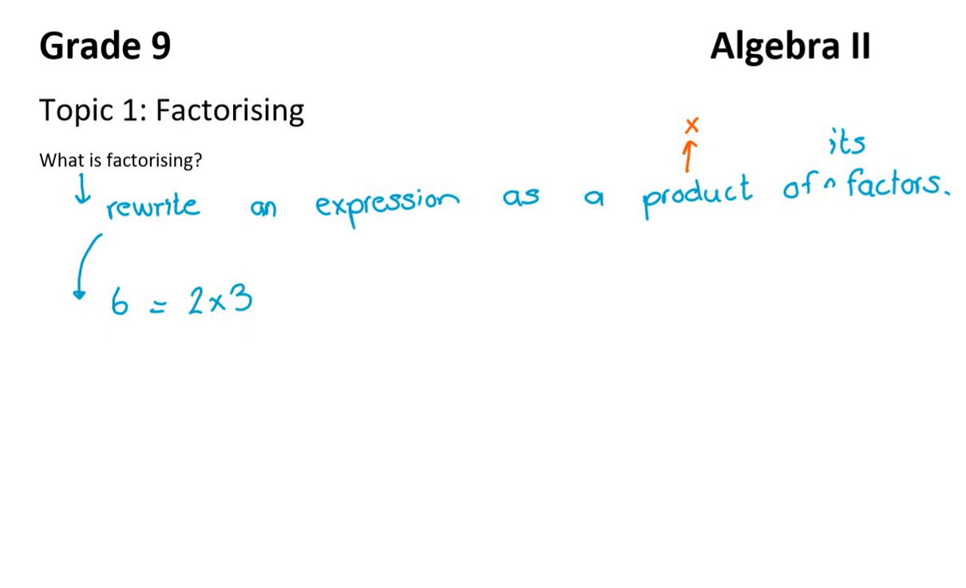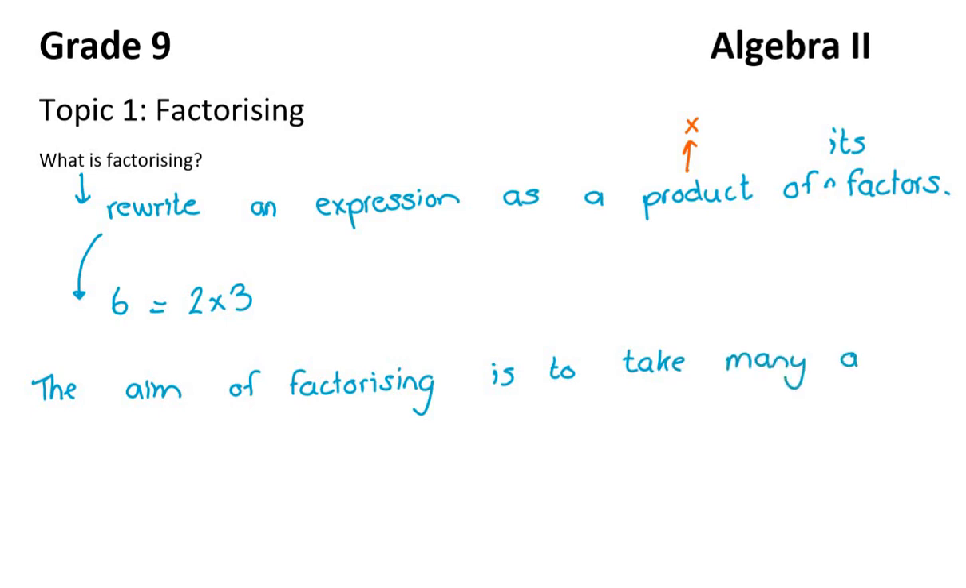Now that's just a bit of a silly example because that doesn't really get us anywhere. So very soon you'll see how this is different and important. Now the most important thing is the aim of factorizing is to take many terms and to make it one term. So we're going to see loads of different reasons why factorizing is really important when we start using factorizing. But the main aim of factorizing is to take many terms and rewrite it as one term.